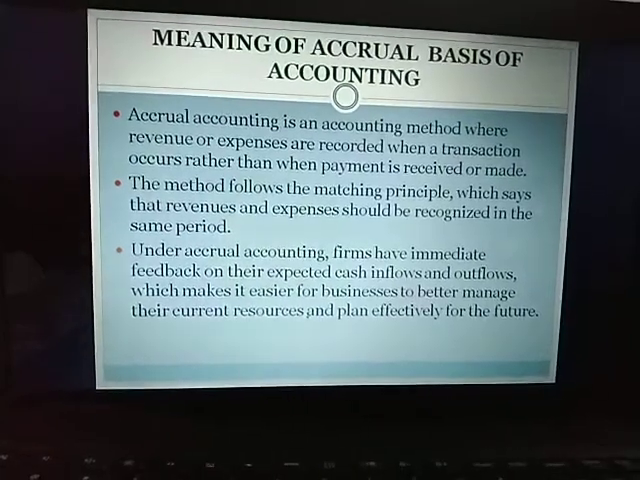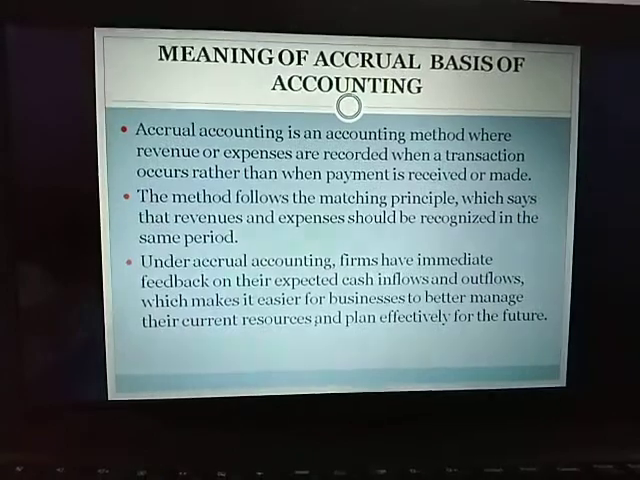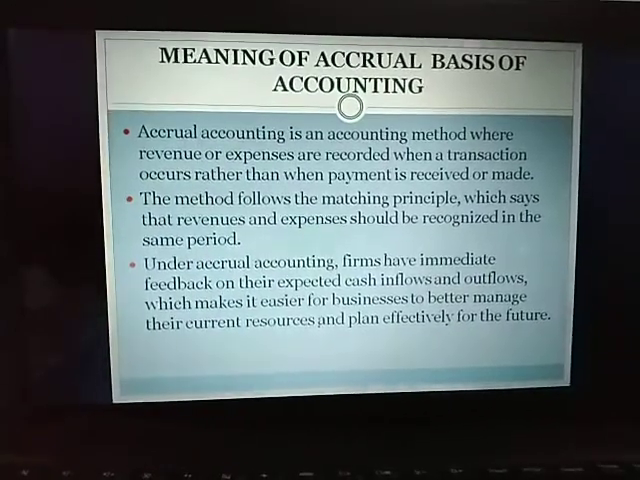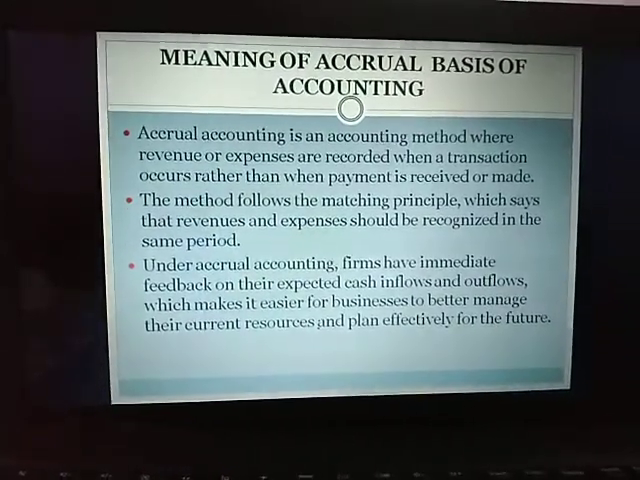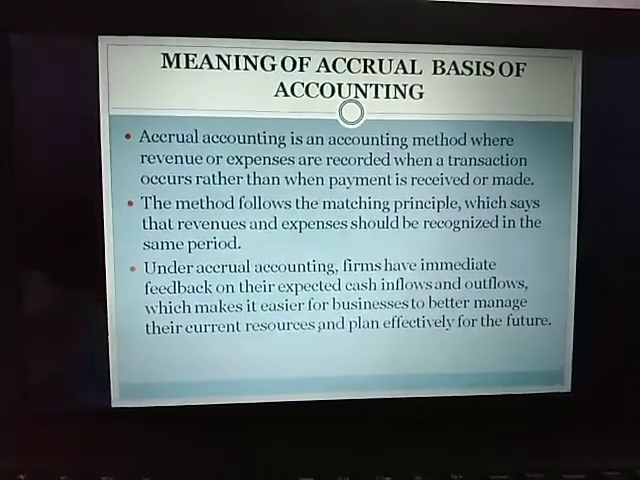Hello students, today we will be learning about accrual basis of accounting. Now last day I discussed with you the meaning of cash basis of accounting, and today I will be discussing with you accrual basis of accounting.